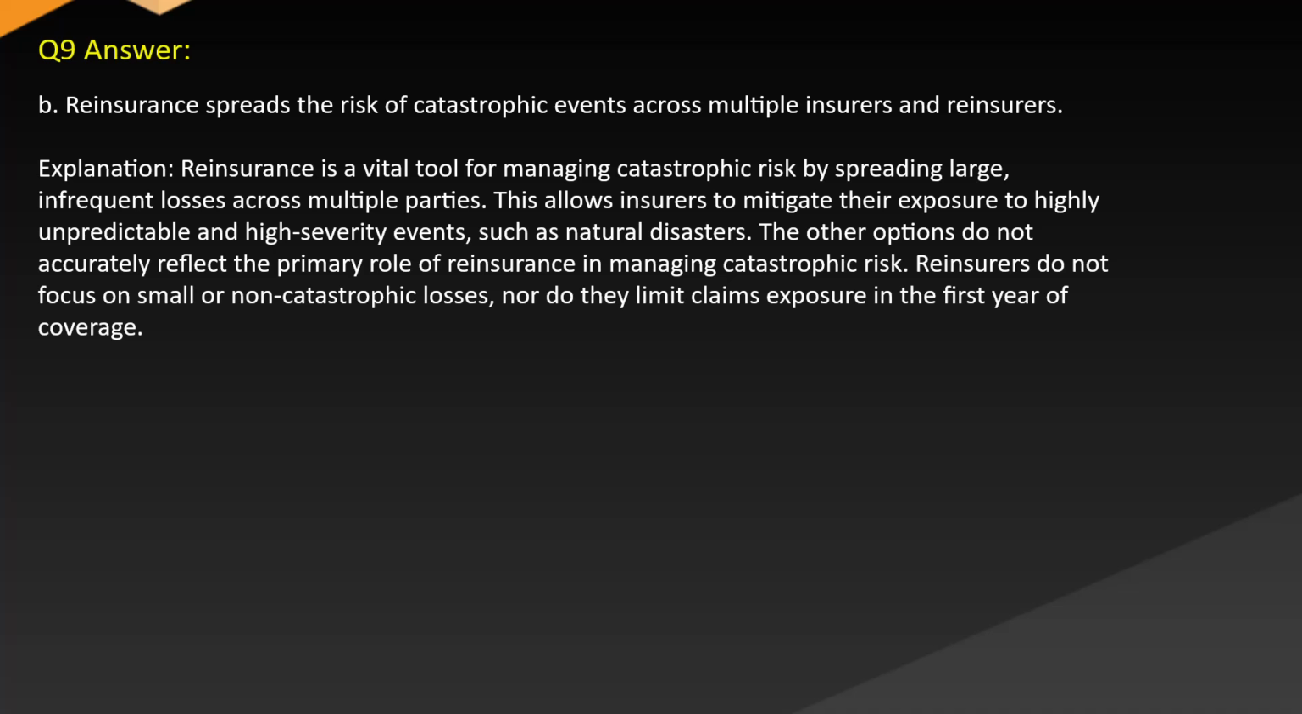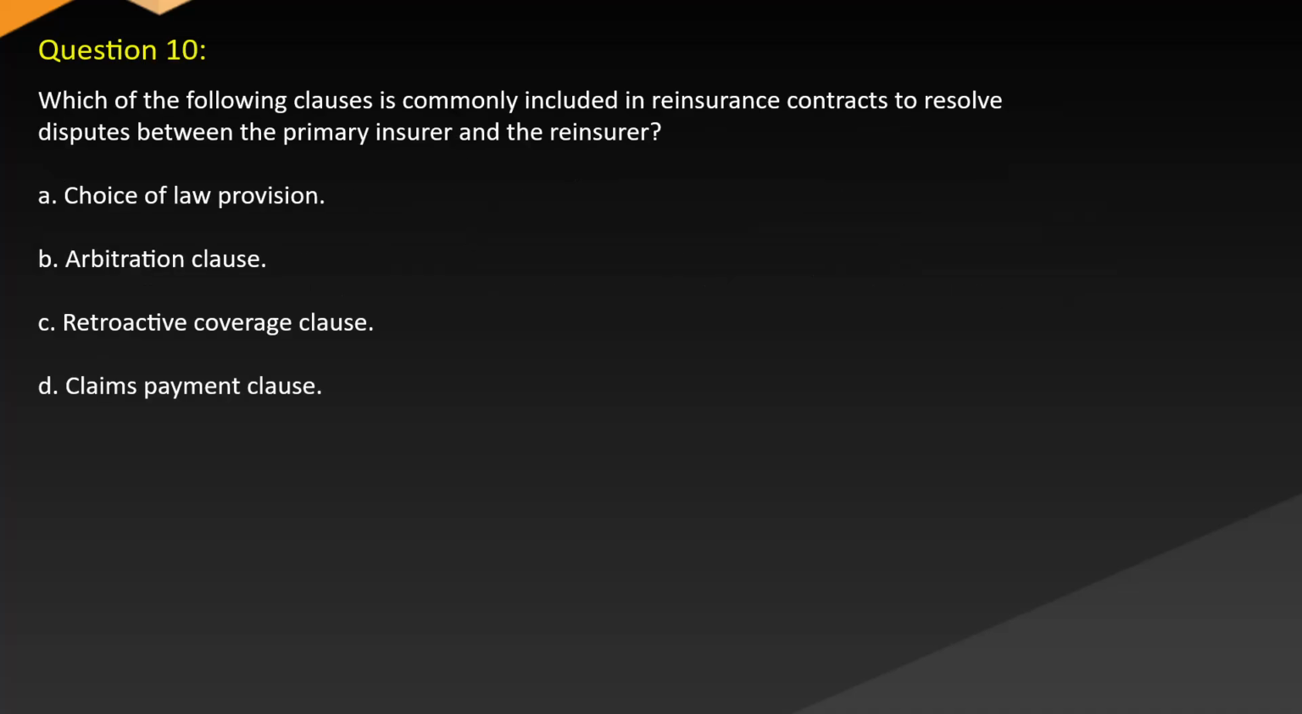Explanation. Reinsurance is a vital tool for managing catastrophic risk by spreading large and infrequent losses across multiple parties. This allows insurers to mitigate their exposure to highly unpredictable and high-severity events such as natural disasters. The other options do not accurately reflect the primary role of reinsurance in managing catastrophic risk. Reinsurers do not focus on small or non-catastrophic losses, nor do they limit claims exposure in the first year of coverage. Question 10.